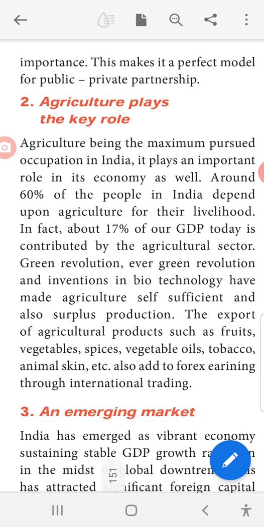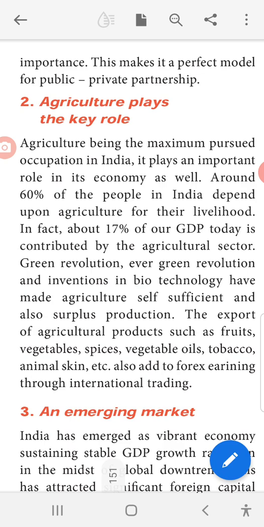Fundamental means basic, heavy industrial units means large industries. Liberalization means free trade. This makes it a perfect model for public-private partnership. Who is having the partnership? Public and private. Public means the government.